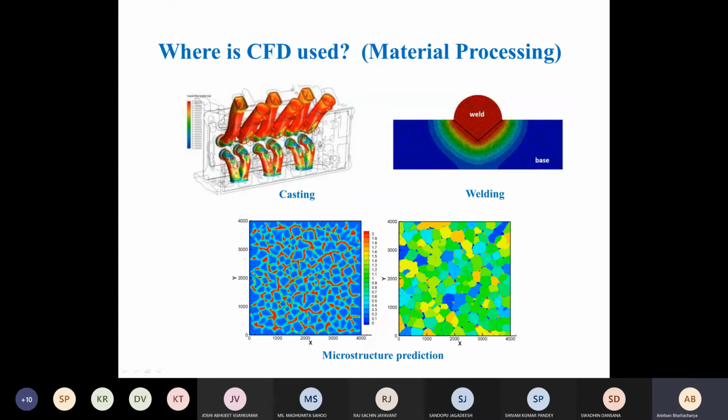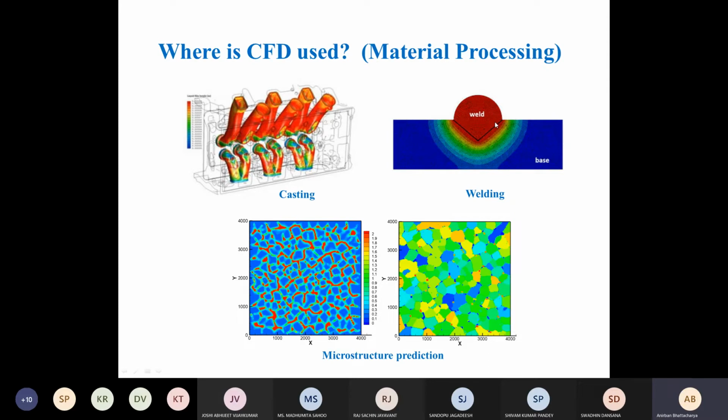So similarly for IC engine, how the casting should be there so that fewer defects are present in the casting. In automobile companies like Tata Motors, they are studying these effects. Similarly for welding, how to do very good quality welding. So how to reduce the defects and improve the properties.